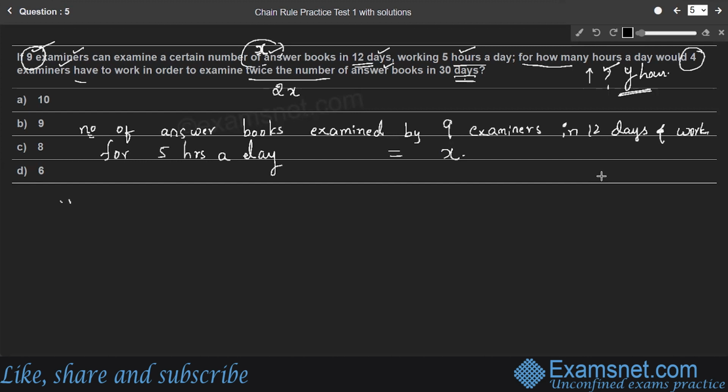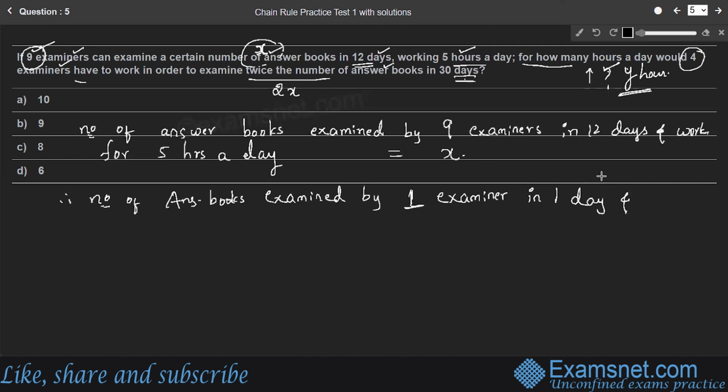Therefore, number of answer books examined by one examiner in one day and in 1 hour per day will be X by 9 into 12 into 5.